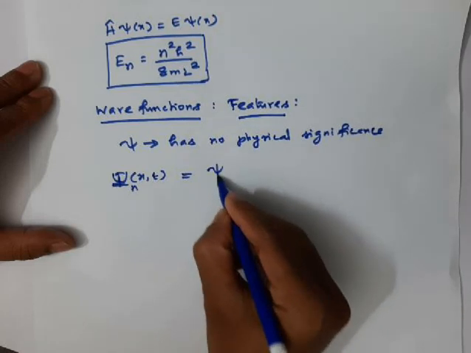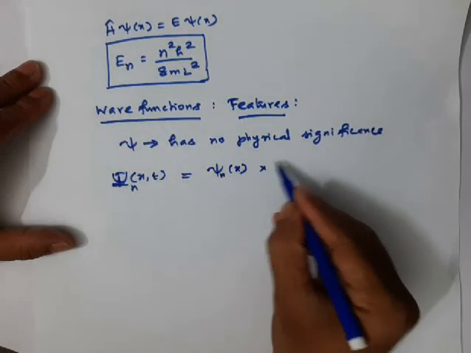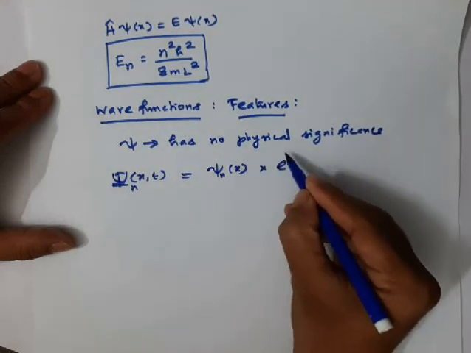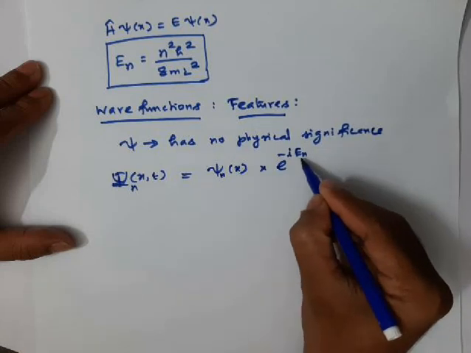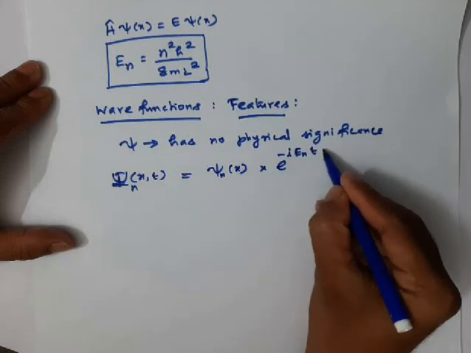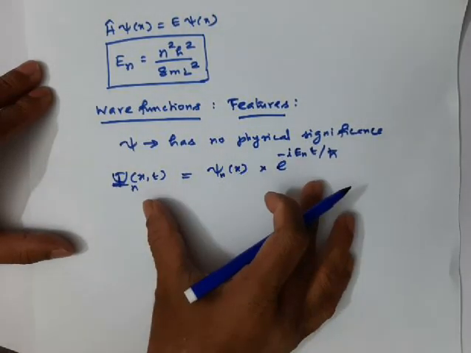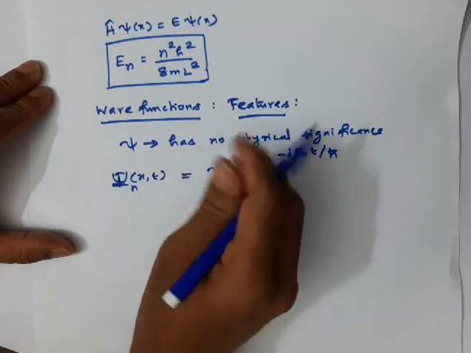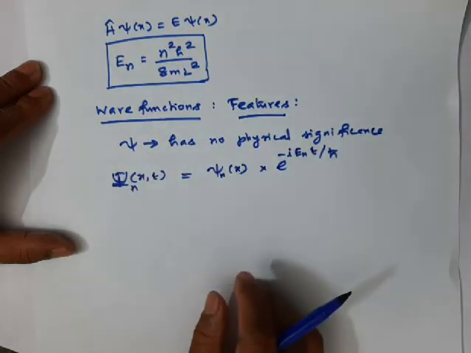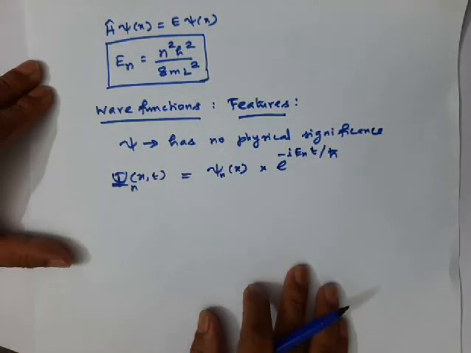One depends on position alone, the other depends on time, which is given as e power minus i E n t by h cross, where E n is the energy of the nth state. This function is applicable only inside the box.